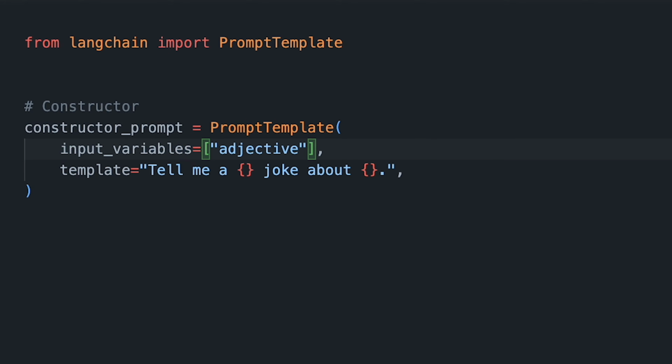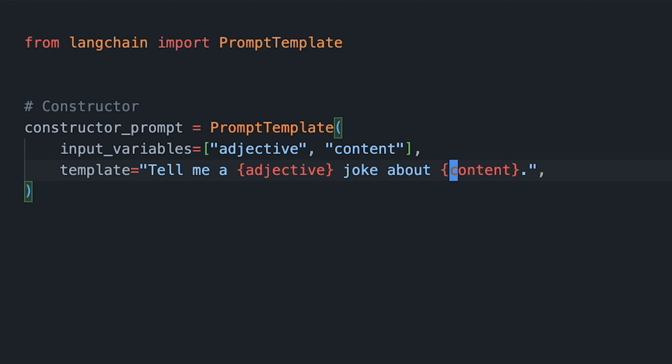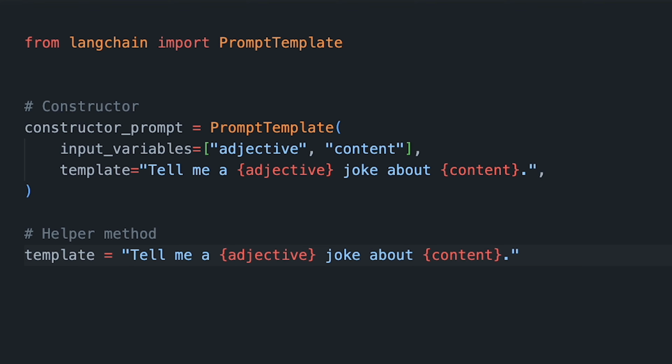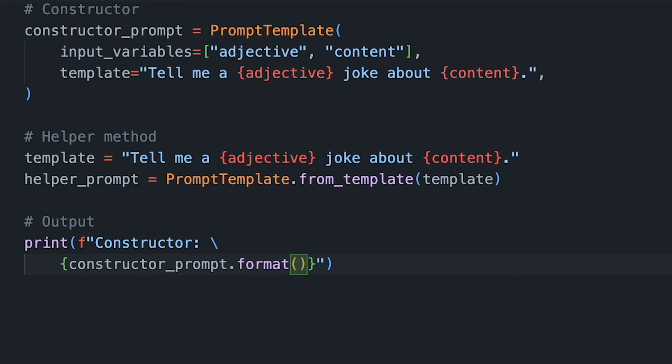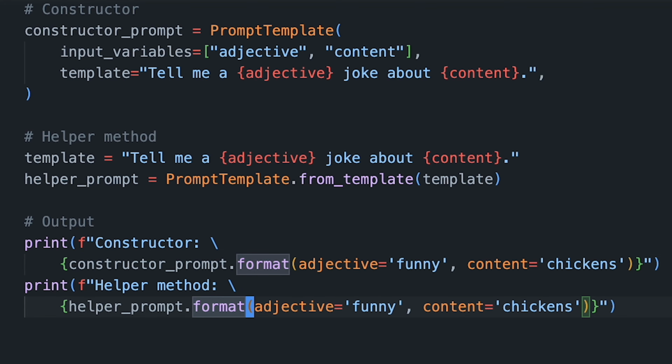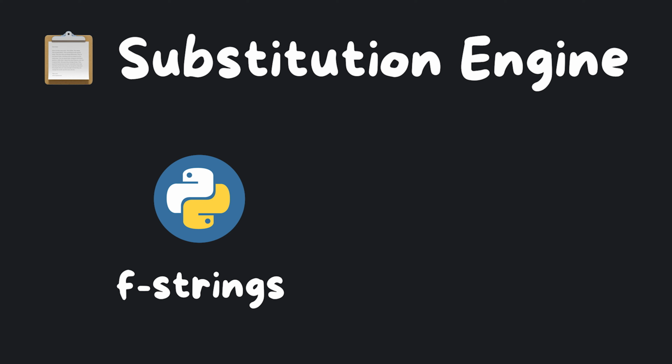Specify your input variables in an array and in your template string by putting them inside of curly braces. If you're feeling lazy, you can also use the helper method from template, so you don't have to specify the input variables explicitly. In both cases, you can then format the prompt by telling it what values to replace the placeholders with. Under the hood, it uses f-strings to format your prompt by default, but you could also use Jinja too.